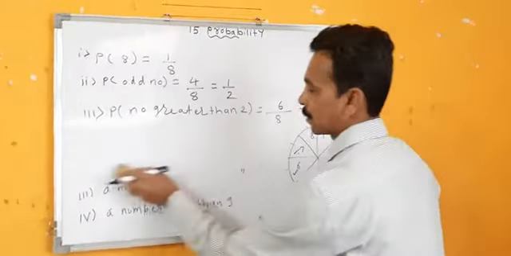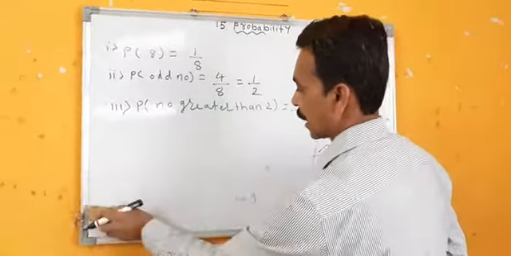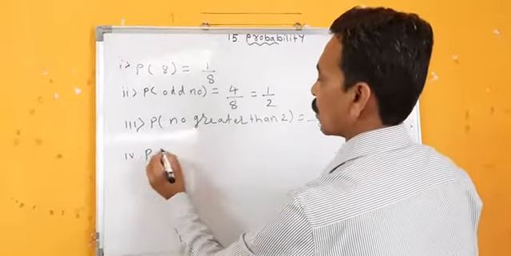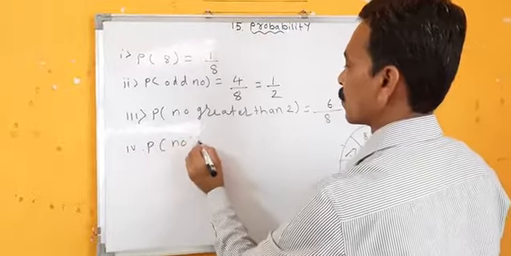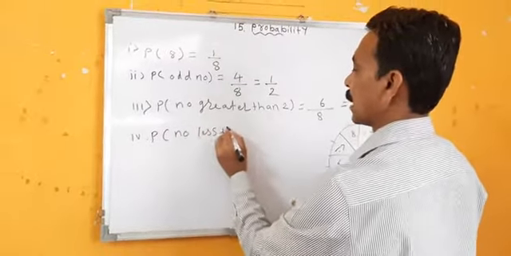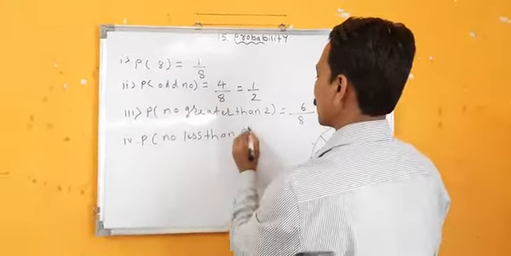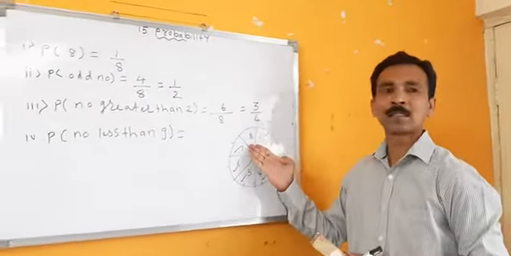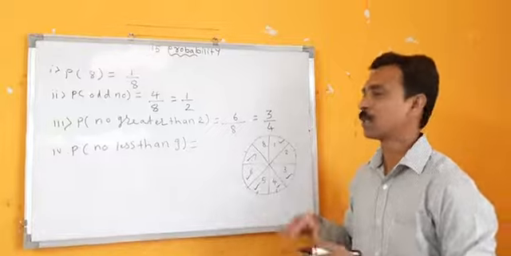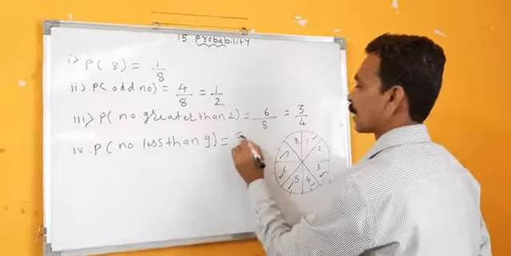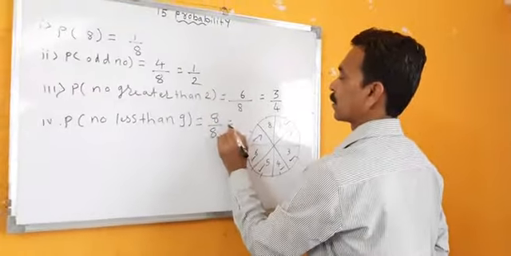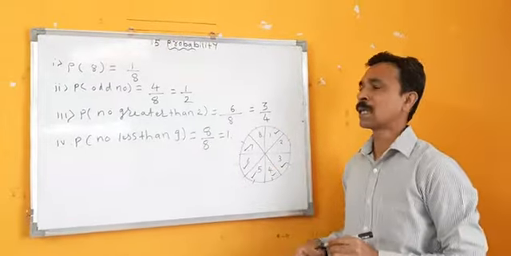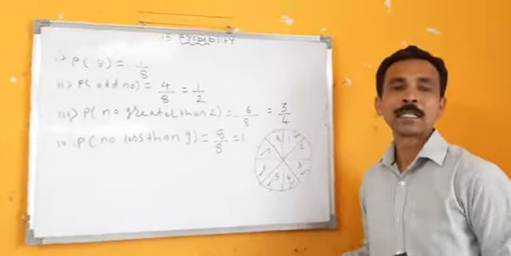The last part. A number less than 9. Probability of a number less than 9. Here the greatest number is 8. So it will be 8 upon 8, which will be 1. So these are all the probabilities in this sum.